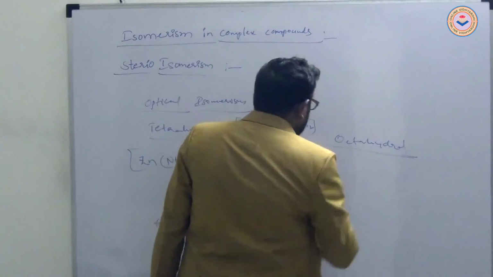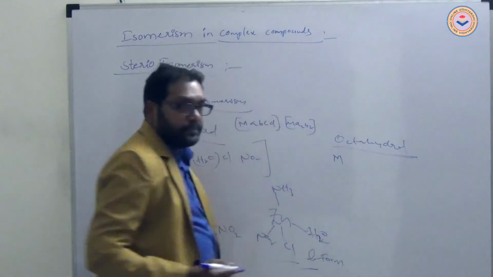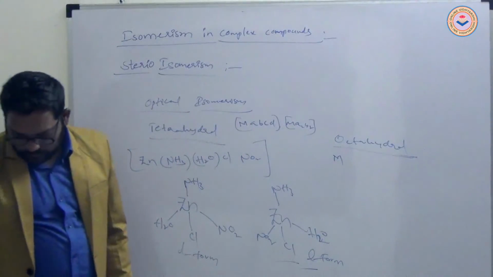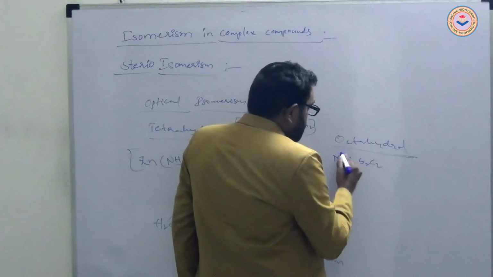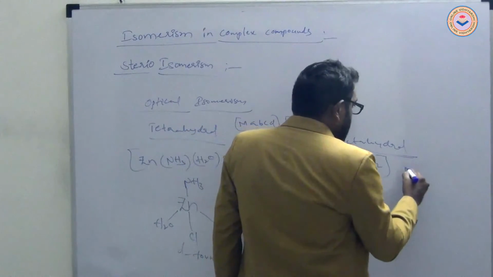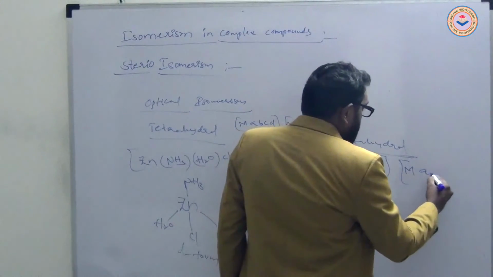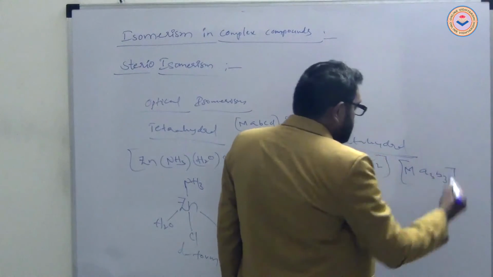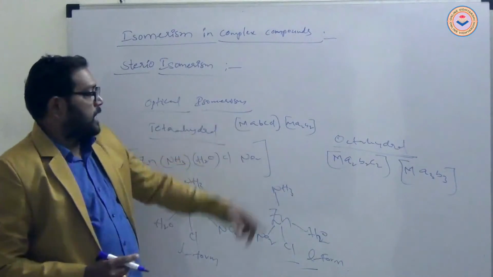In octahedral complex compounds, metal with A2B2C2 type of complex compound, metal with A3B3 type of complex compounds exhibit optical isomerism.